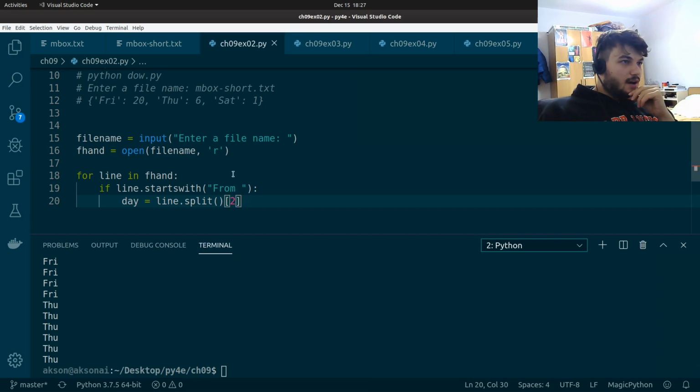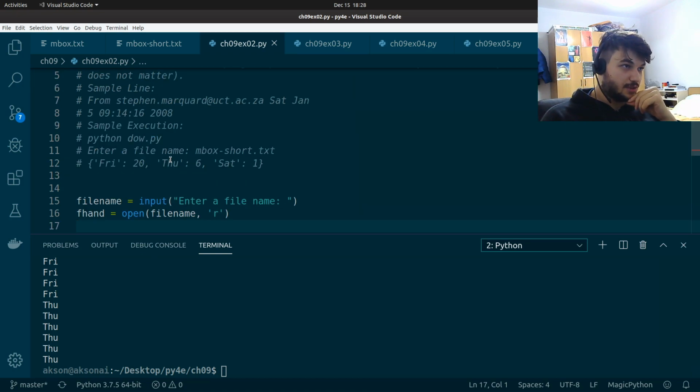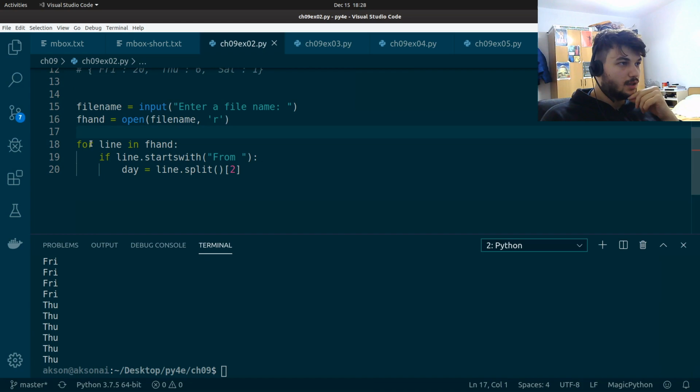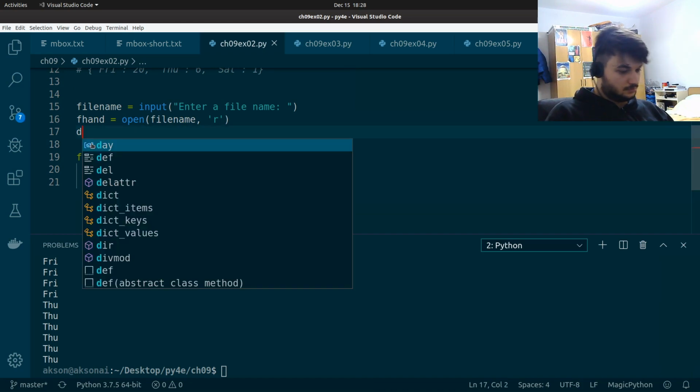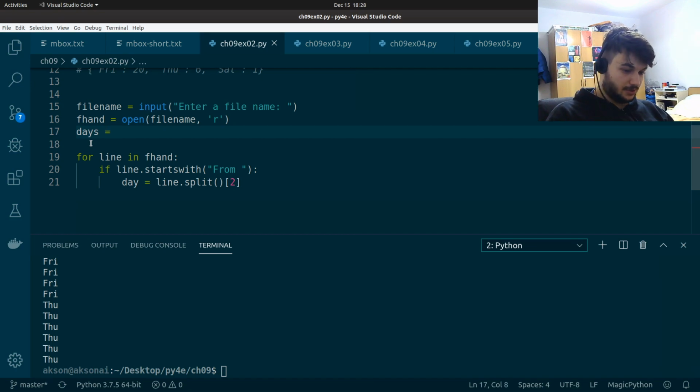Now, before we start looping through the lines, we need to declare a dictionary where we're going to save all the information, the days with the counters. So I'm going to declare here days equals an empty dictionary.